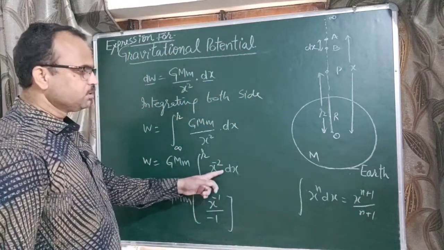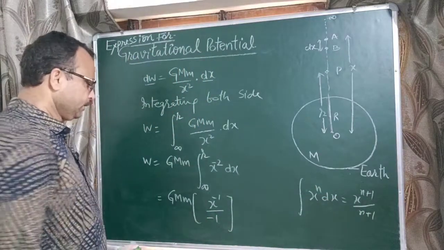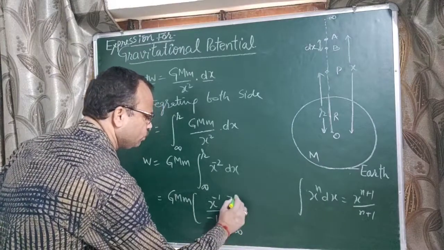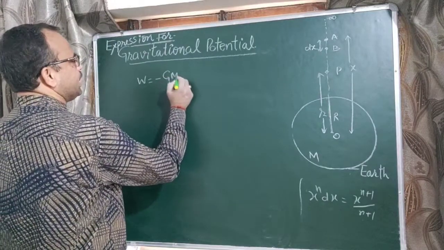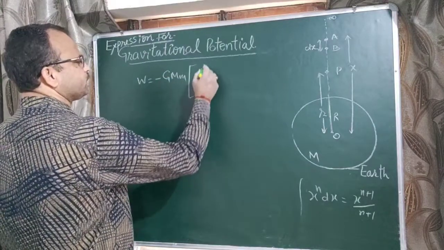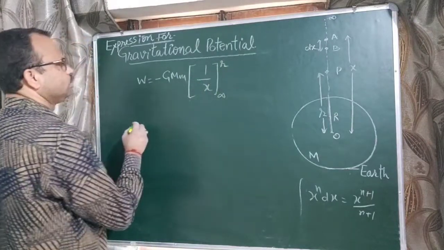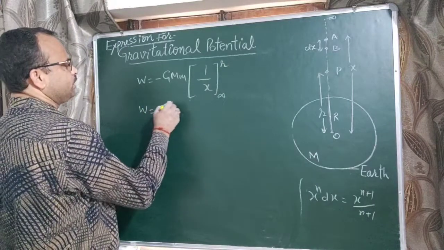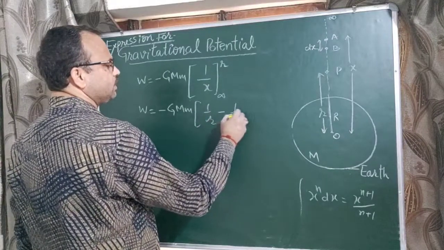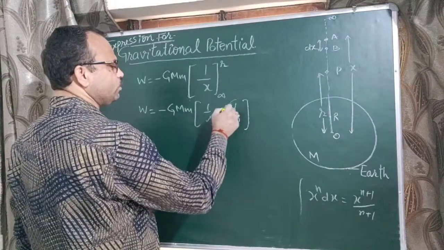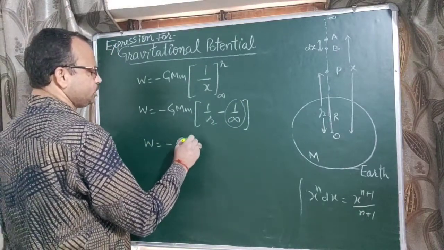Here n is minus 2, so minus 2 plus 1 means minus 1. So W equal to minus G M m times 1/x, limit infinity to r. Now put the limit: G M m times 1 upon r, minus, then the lower limit. As we know that the value of 1 upon infinity is 0, so W equal to minus G M m upon r.